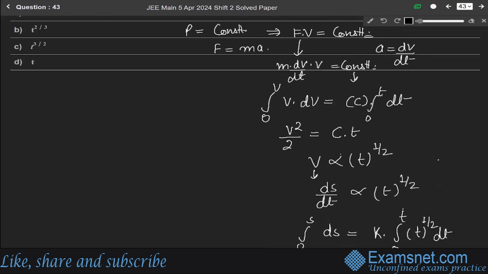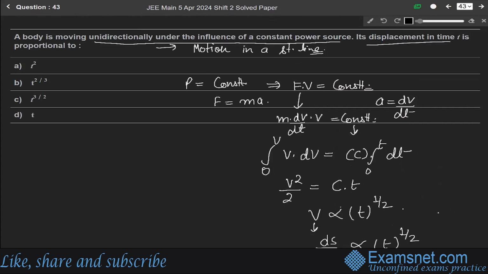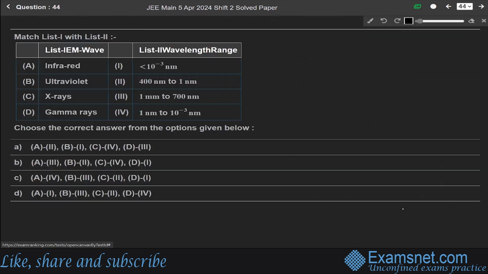So as asked in the question, the displacement s in time t is directly proportional to t to the power 3 by 2, which means option C is the correct answer. Now next question, 44.